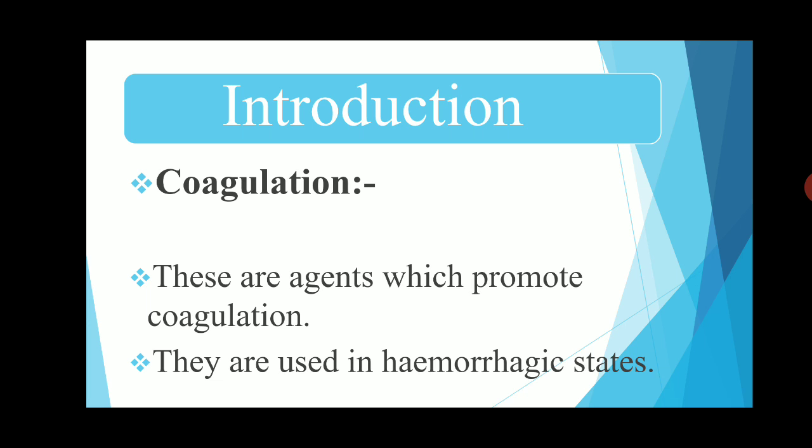But what is the mechanism of clotting of the blood in the body? The mechanism of clotting involves the following sequence of reactions. Firstly, in the body, thromboplastin is liberated due to damage of platelets and tissue.